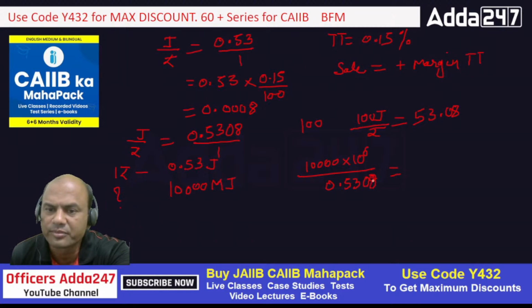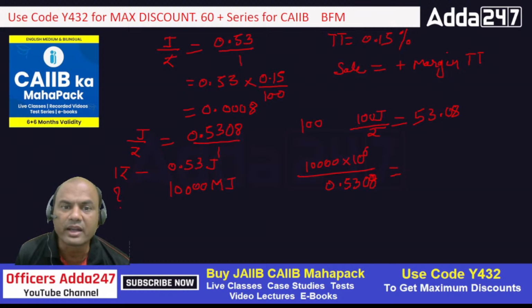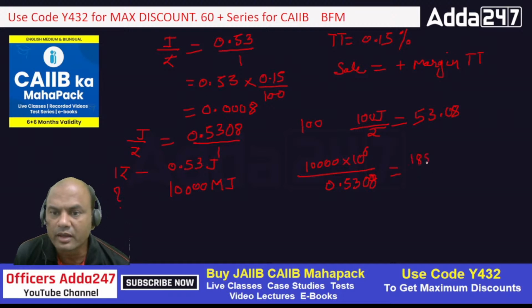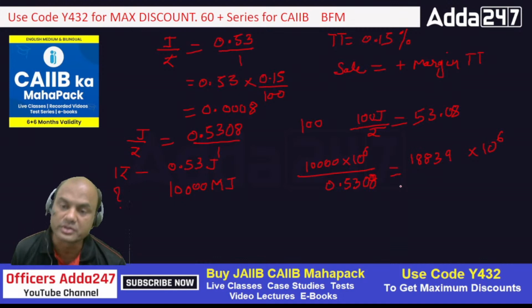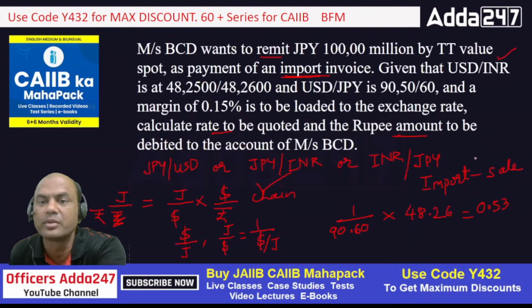So now 10,000 divided by 0.5308 is 18,839 point something into 10 raised to 6. This much will be the rupee amount, such a huge figure. So it will be 18,839 million rupees. This much amount will be, it's an import transaction, so it will be debited to the